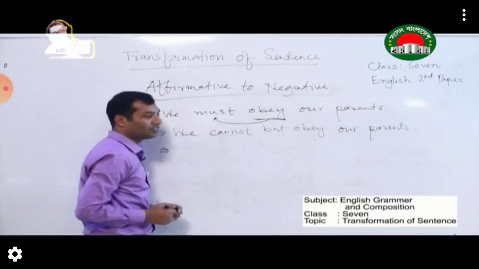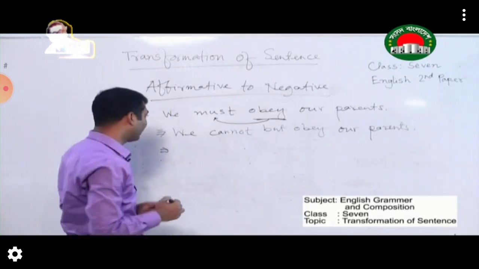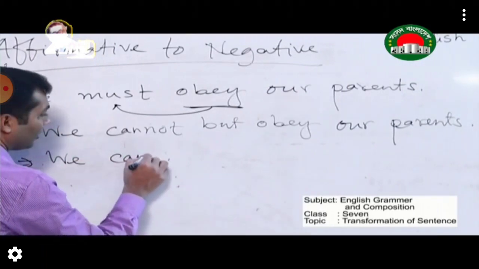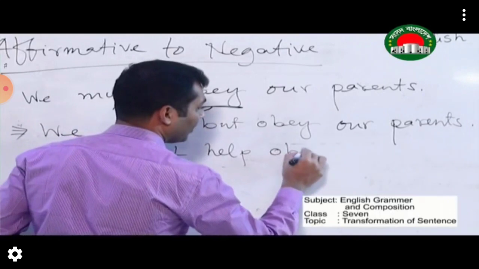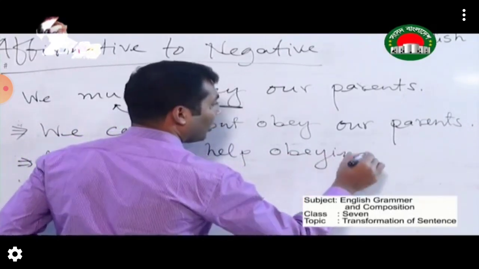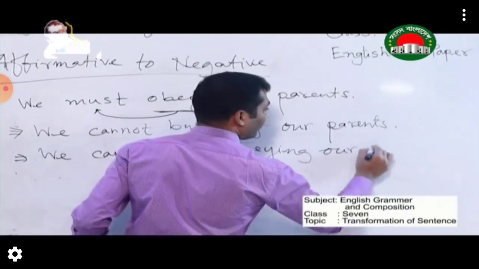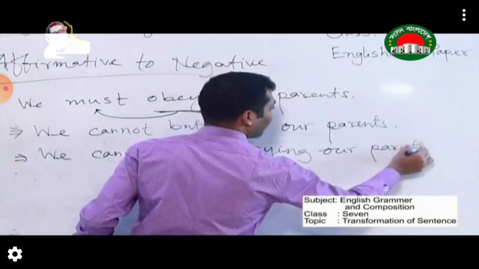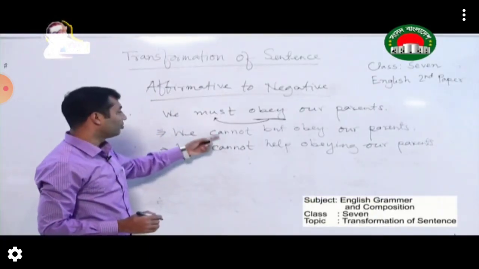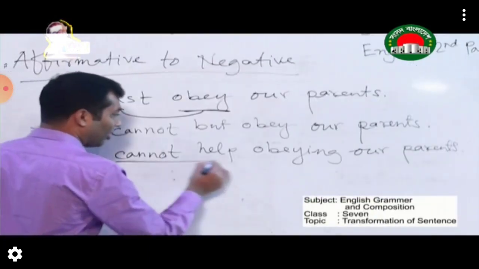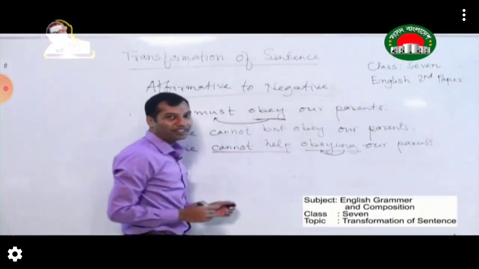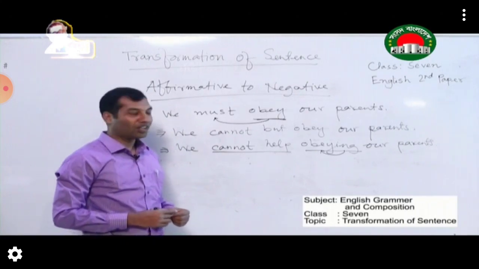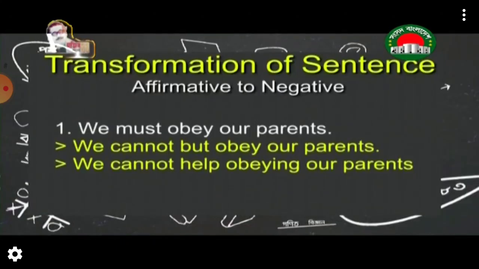There is another way to do it. In case of cannot but, you can use cannot help. We cannot help obeying our parents. You can follow either of these two, but if you follow cannot help, you must add ing with the main verb. So I hope that you have understood.